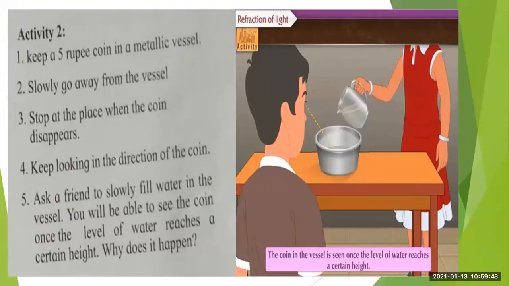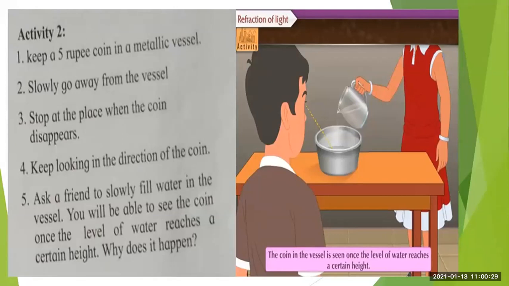Activity 2. You can also perform this activity at home. Keep a 5 rupee coin in a metallic vessel. Then slowly go away from the vessel. Then stop at the place where the coin disappears. The coin is not visible to you. You have to stand at that place. Then keep looking in the direction of the coin.